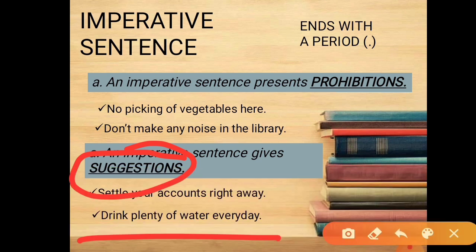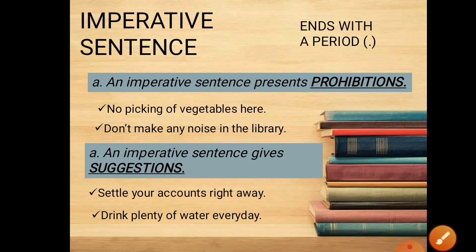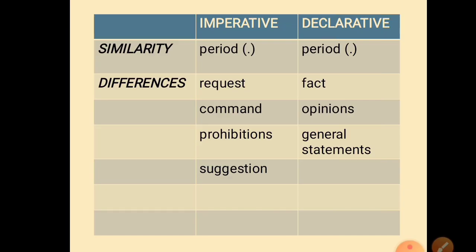Again, when we talk about imperative sentence, it presents prohibitions. It gives suggestions. You are making a request. At the same time, you are giving a command. So that is imperative. Now, let's try to differentiate imperative and declarative.